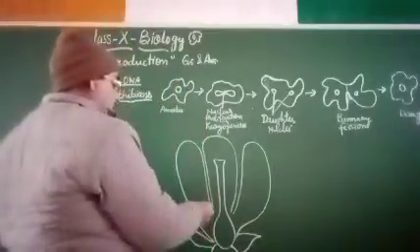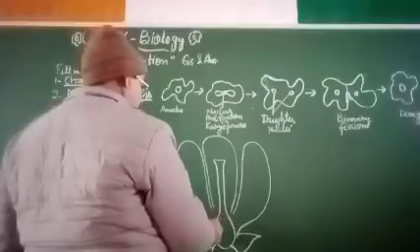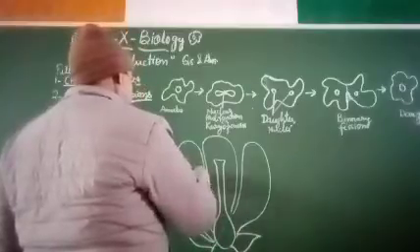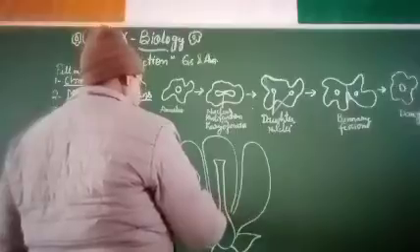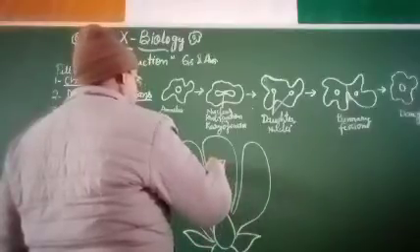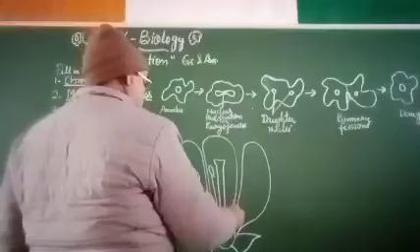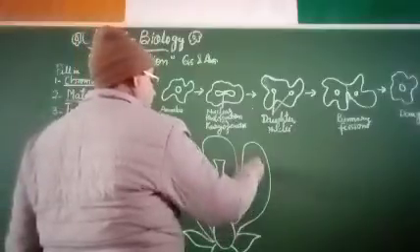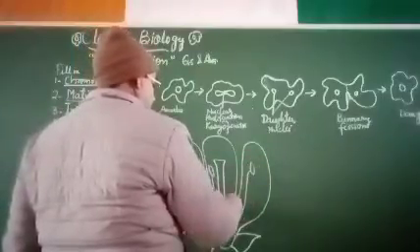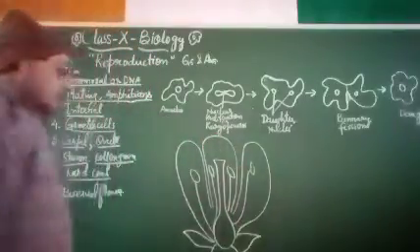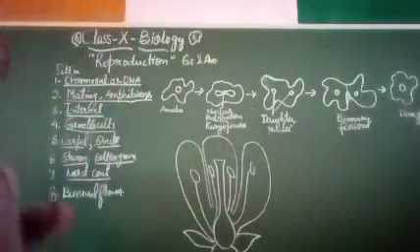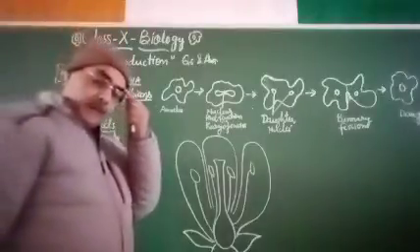So this is a bisexual flower, and here you are looking. So this is the diagram giving you, and you have to label it. This is a bisexual flower, and you have to label it.